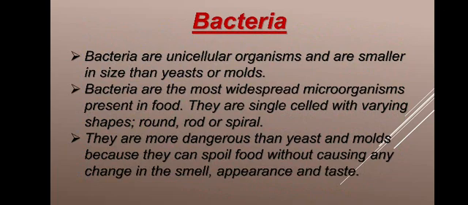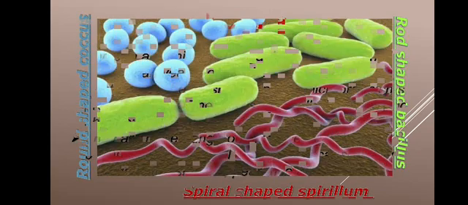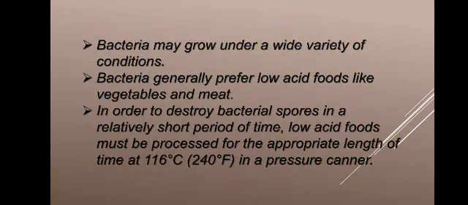They are more dangerous than yeast and molds because they can spoil food without causing any change in the smell, appearance or the taste. Bacteria may grow under a wide variety of conditions. Bacteria generally prefer low acid foods like vegetables and meat. In order to destroy bacterial spores in a relatively short period of time, low acid foods must be processed for the appropriate length of time at 116 degrees centigrade in a pressure canner. So this is the destruction of bacteria.